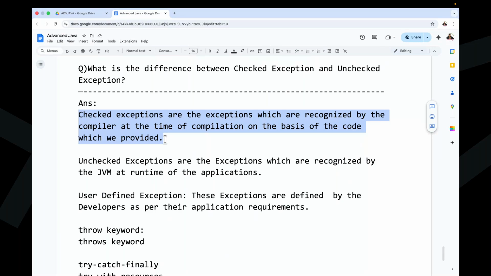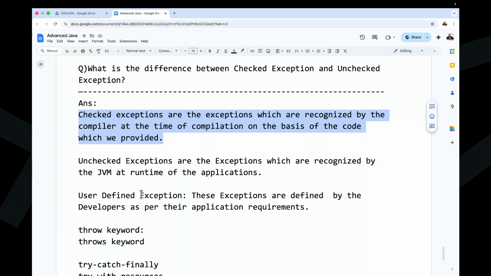But the compiler can predict with 100% certainty that if you run this code, in this location you will definitely get an exception. Like this, the compiler will predict it and check it. That's the reason why they are called checked exceptions. Unchecked exceptions are the exceptions which are recognized by the JVM at runtime of the application, not by the compiler.